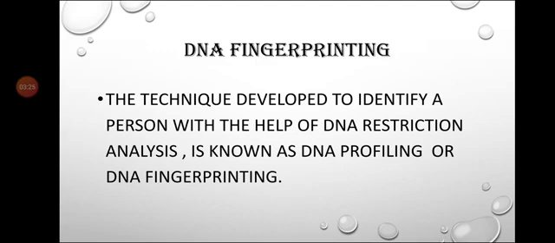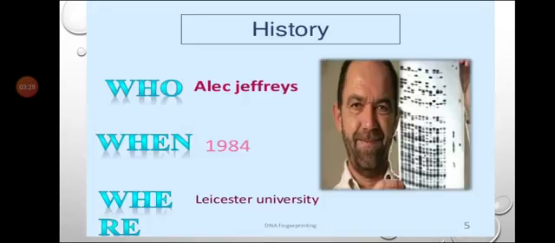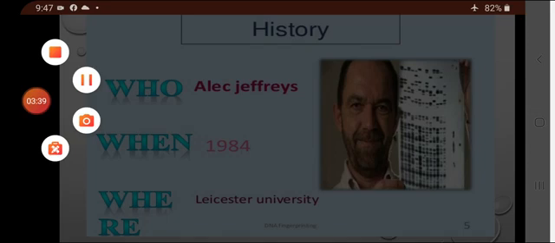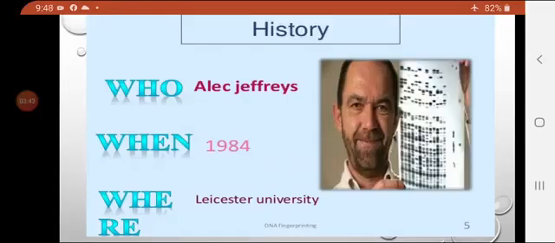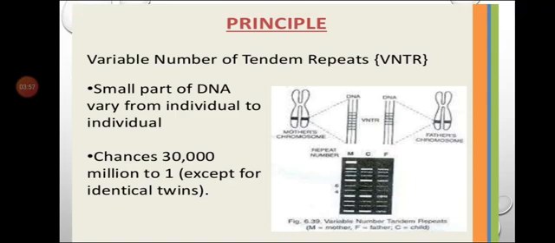When I say DNA fingerprinting, who discovered this topic? It was discovered by Alec Jeffrey in the year 1984, at Leicester University. This DNA fingerprinting technique is based on the identification of nucleotide sequence.